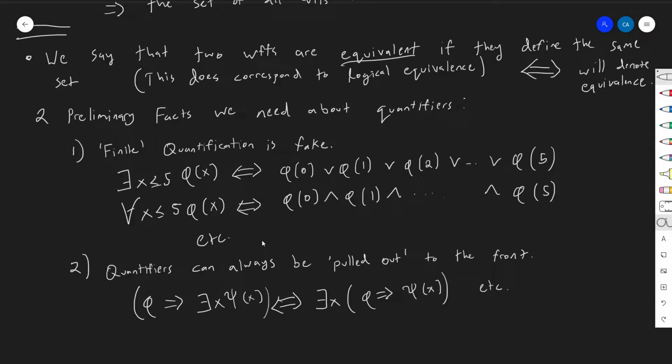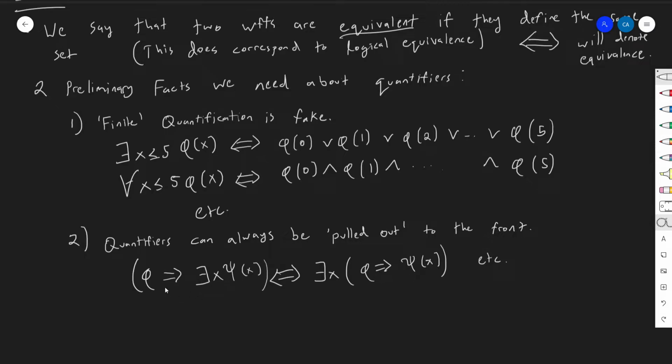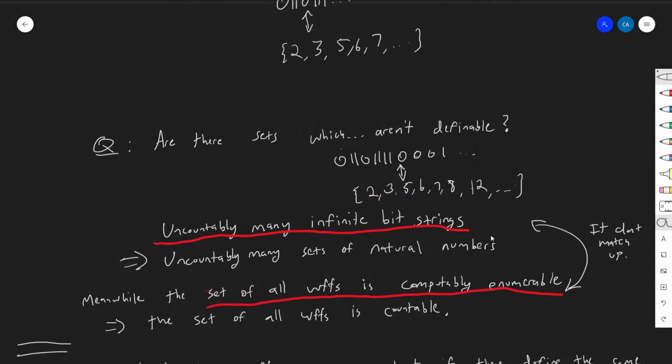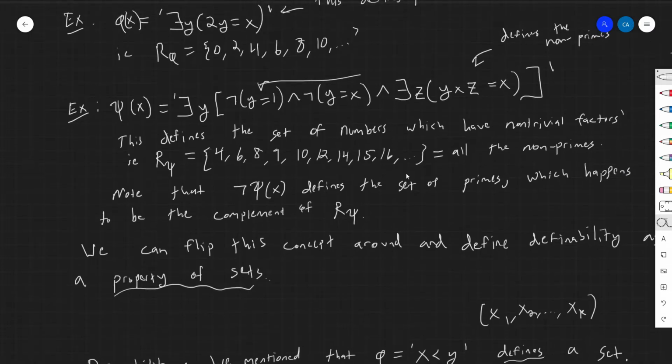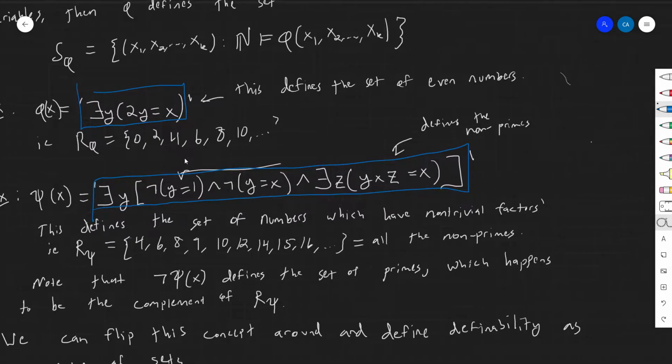The second fact is that quantifiers can always be pulled out to the front. The way I've been doing this before, pretty much everything I've ever written so far involving quantifiers has been like this. If you look here, the only exception has been this one, actually. But usually I write stuff like this, where I put all the quantifiers in the front and then I put stuff after that. What I'm trying to say here is that you can always do that.